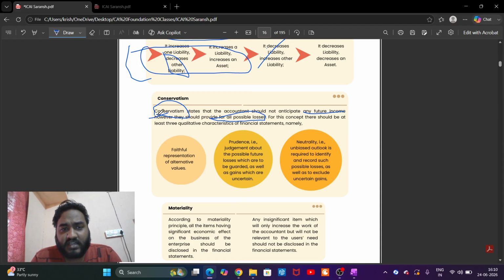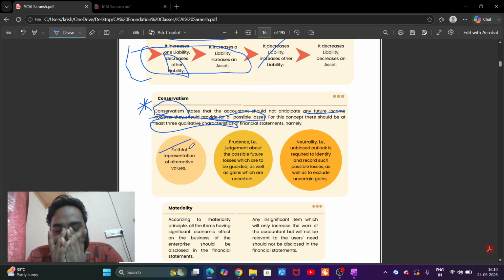For this concept, there should be at least three quantitative characteristics of financial statements. In order to recognize, there should be three things. This is kind of important. Faithful representation of alternative values is self-explanatory.